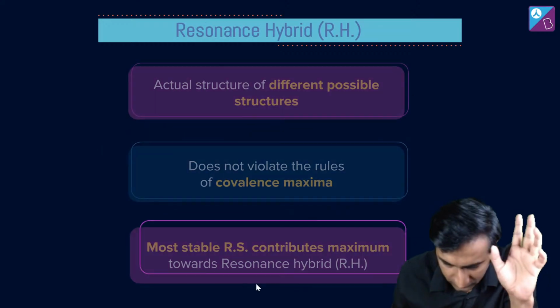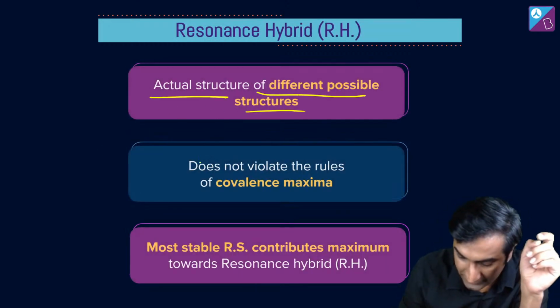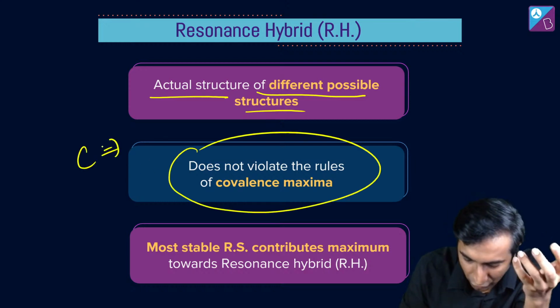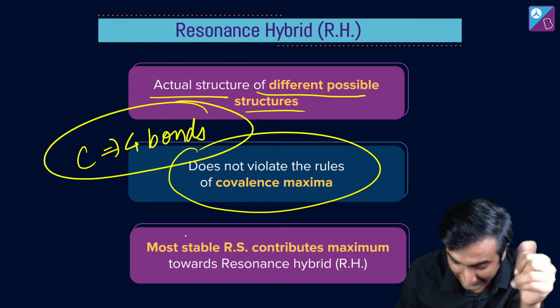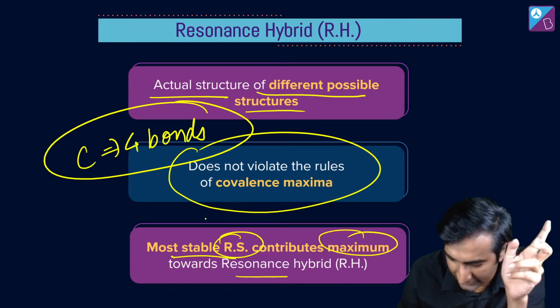The actual structure is made of different possible structures, and it doesn't violate the rules of covalence maximum, which means carbon needs to have 4 bonds. Don't make 5 bonds on carbon. This is important in the whole of organic chemistry. The most stable resonance structure contributes the maximum towards a resonance hybrid.